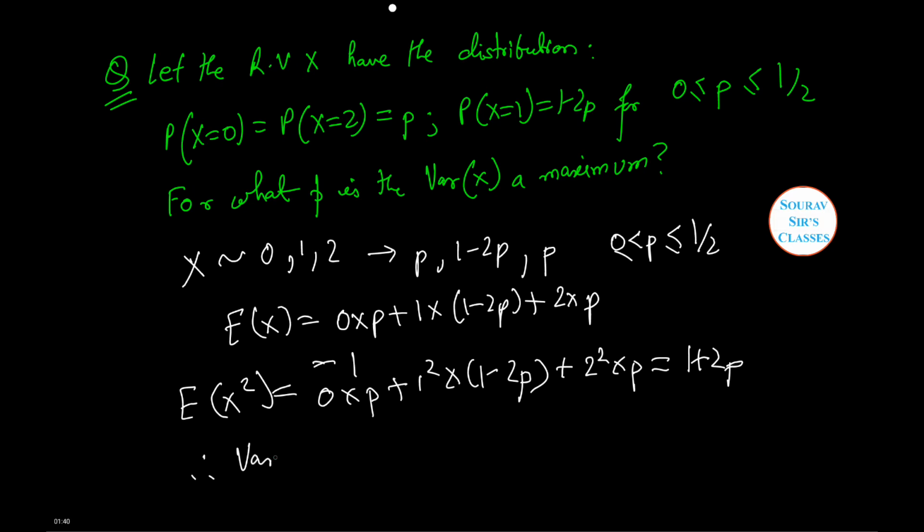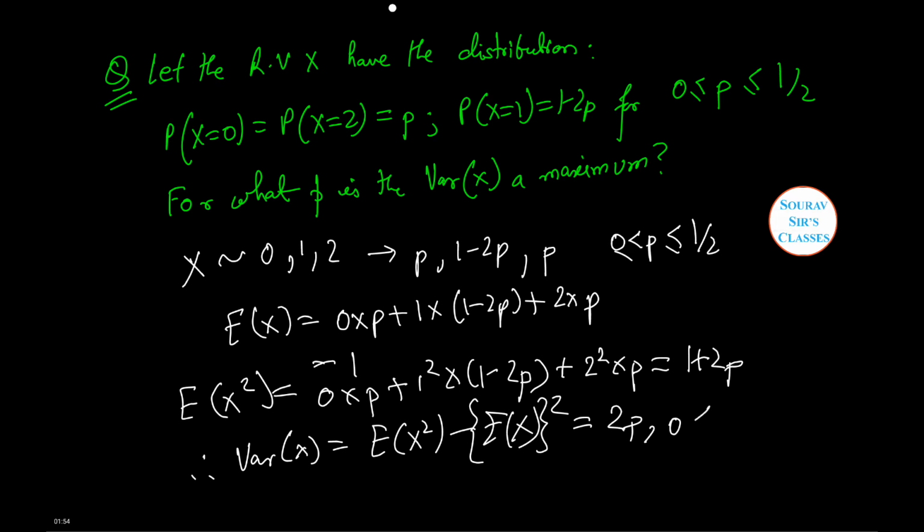Therefore variance of x equals expectation of x square minus expectation of x whole square, which is equal to 2p, where p lies between 0 and half.